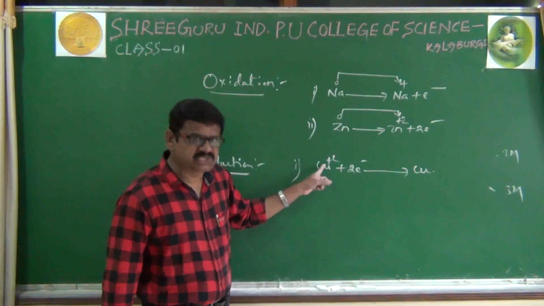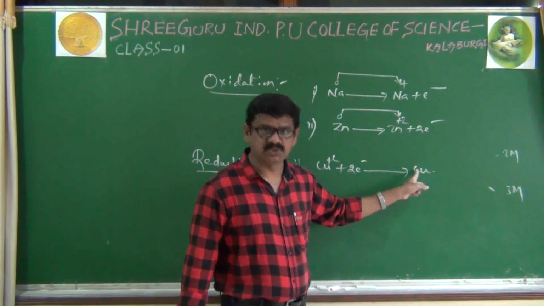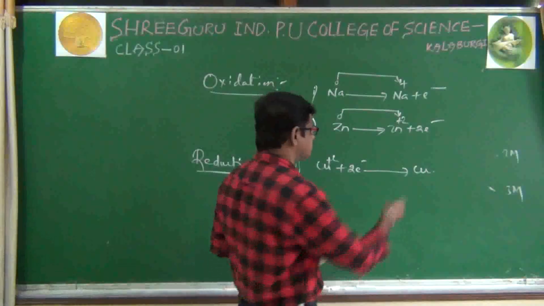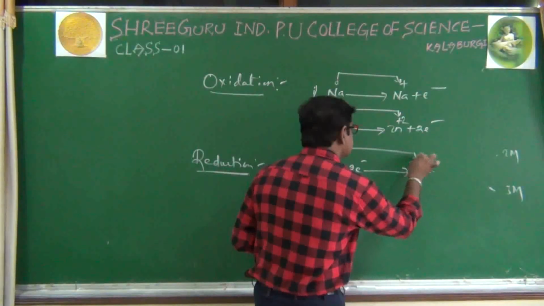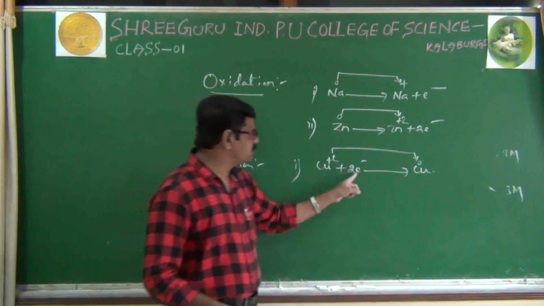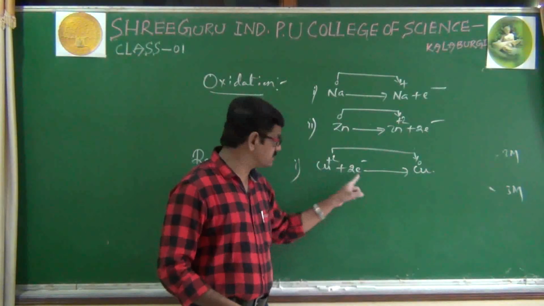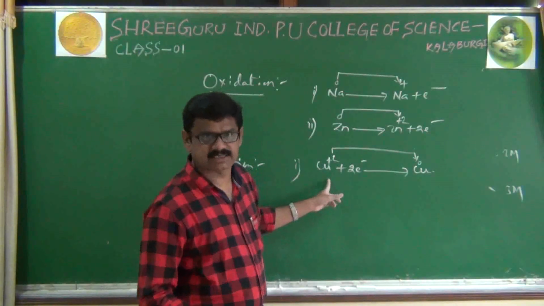Copper right now in +2 oxidation state, after completion of the reaction it is Cu, it is just elemental state, oxidation state is 0. Again +2 has converted to 0, nothing but decrease in oxidation state. And here 2 electrons are taken by Cu plus 2, nothing but gain of electrons. Here loss of electron, here gain of electrons.